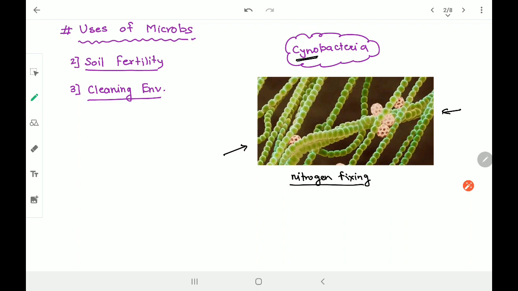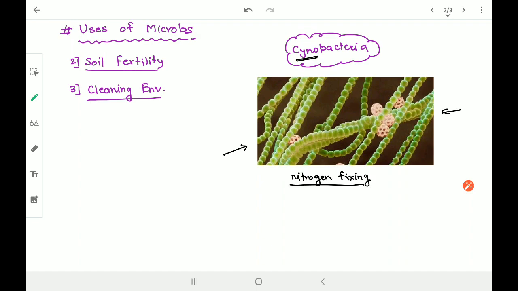So what happens is, the nitrogen is present in the air, but the nitrogen which is present in the air directly, the plants cannot absorb. That's the reason these are the bacteria which are present in the soil, which fix the nitrogen directly. Fixing the nitrogen means converting the nitrogen into a water soluble substance which the plant can easily consume.